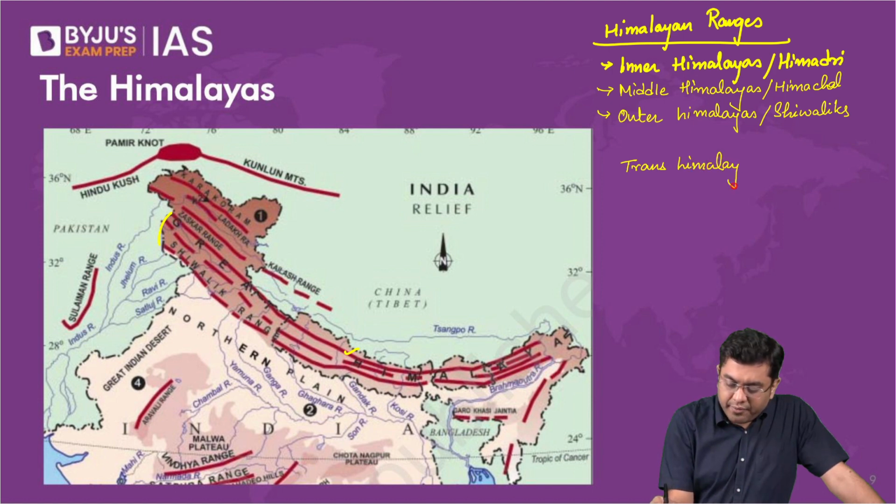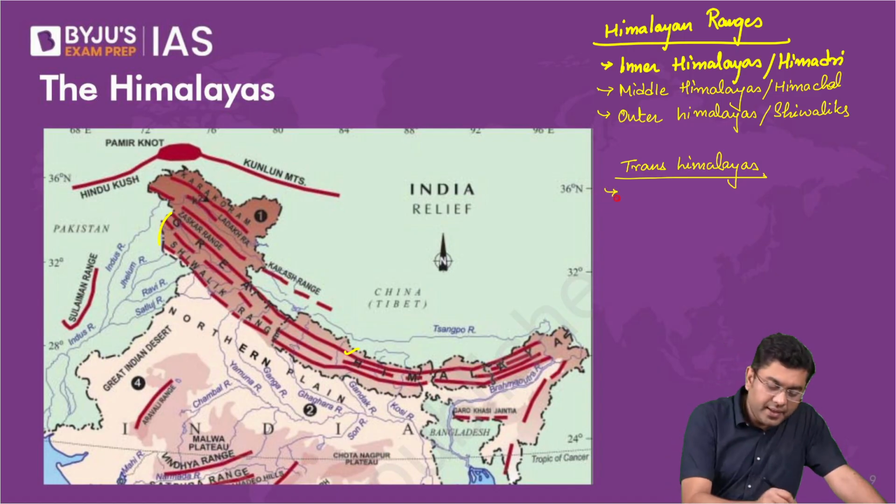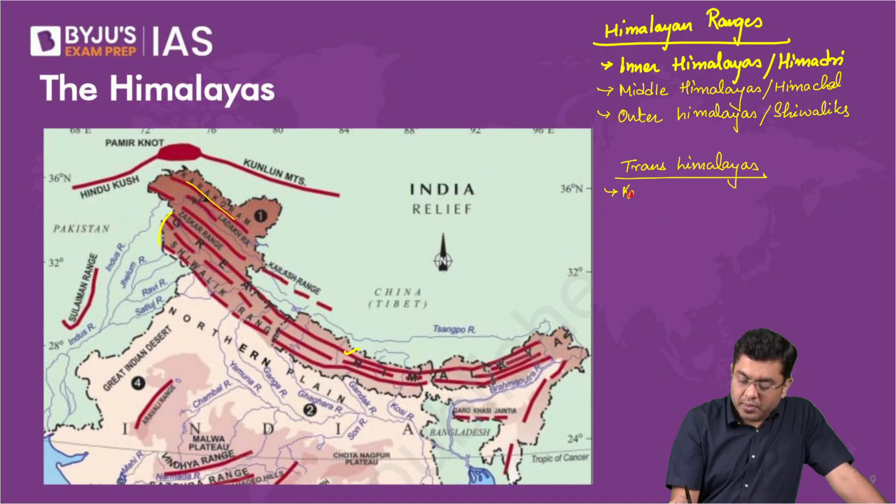So trans Himalayas, you will have the ranges here, basically the Karakoram range. Then you have the Ladakh ranges.